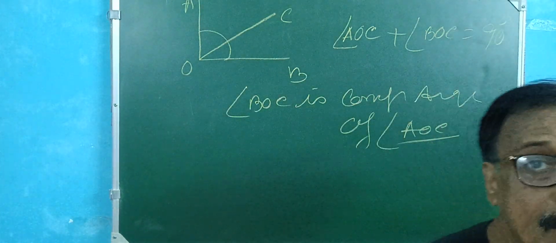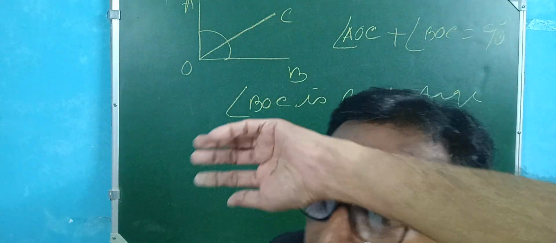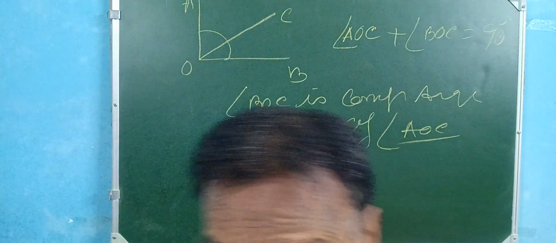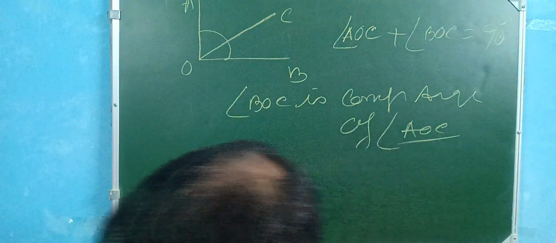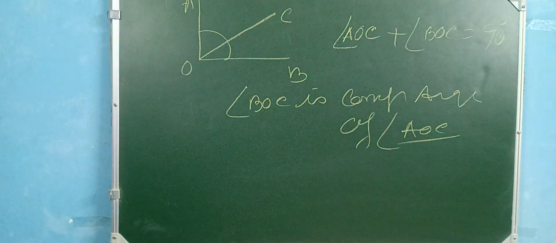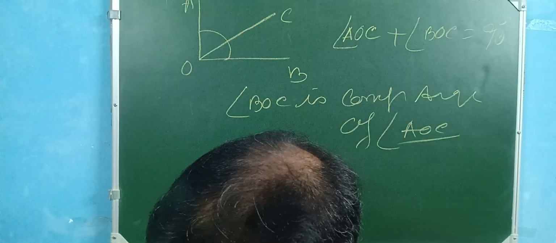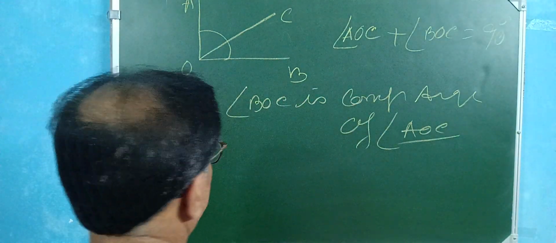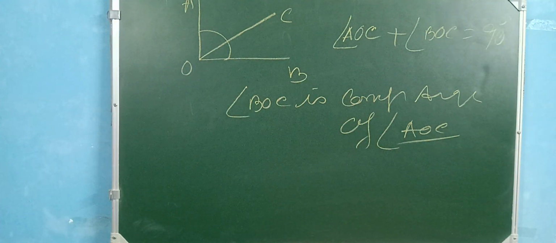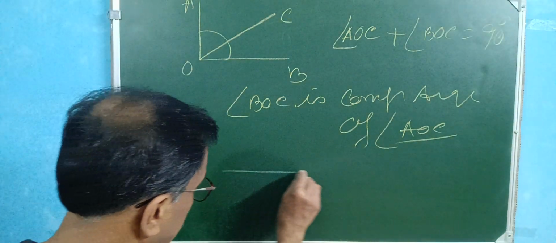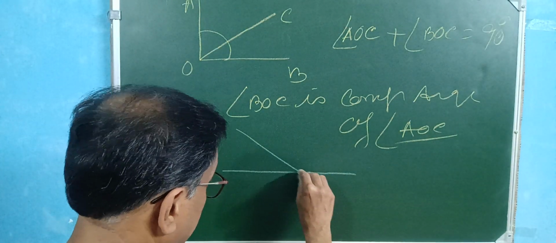Complement angle means the sum of two angles is 90 degree. That is called the complementary angle. Okay, it is the same as the supplementary angles. So this is the supplementary angle.